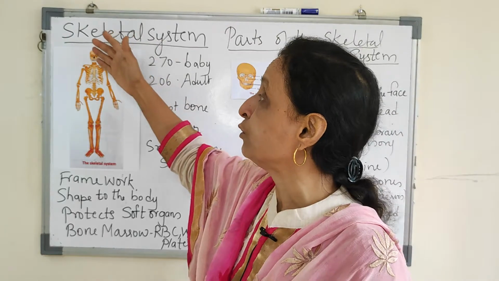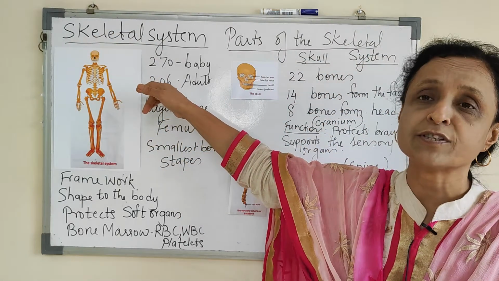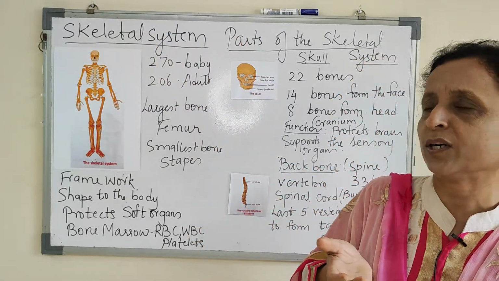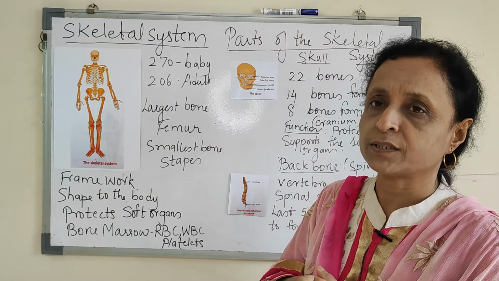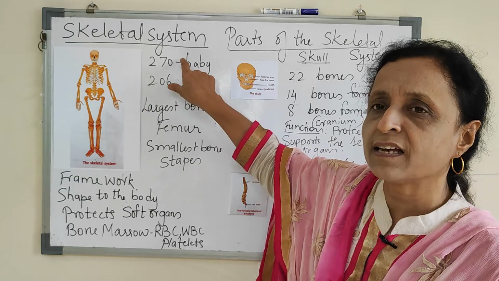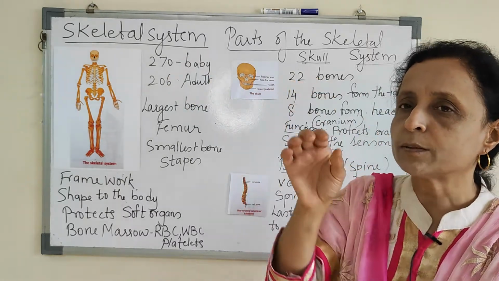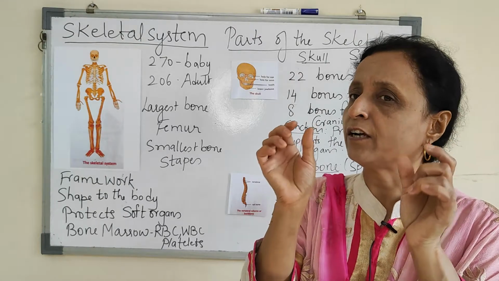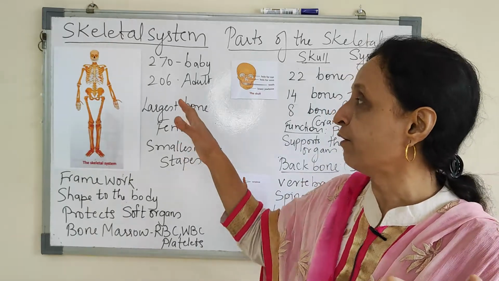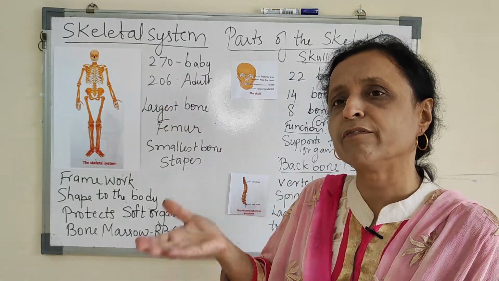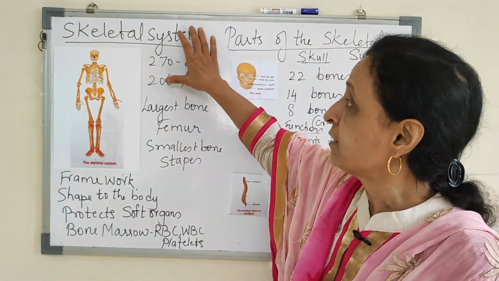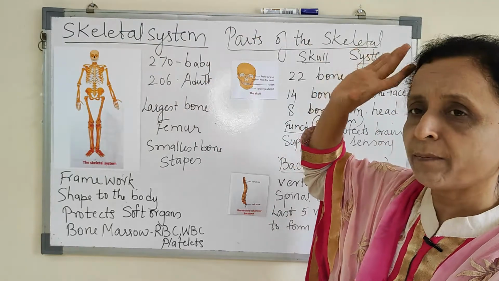So how many bones do we have? Adults will have 206 bones. And the small child, baby, when it is born, will have 270 bones. Now why is the number less in adults and more in babies? Because babies have tender small bones which fuse to form one big bone, and therefore we have a lesser number of bones when we grow up to become adults. So this skeletal system is present in babies as well as adults.